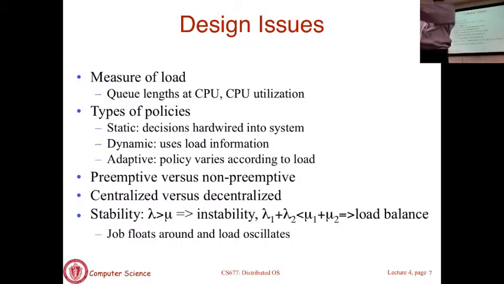Can you ship that command to some other machine and start executing it? Is that clear? So preemptive essentially means even after the job has started executing, you are allowed to preempt, meaning pause the execution of the job and move it somewhere else. In this case, you have to actually take that process and move it. You can't restart it.